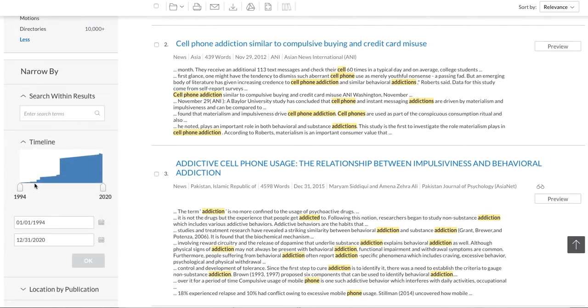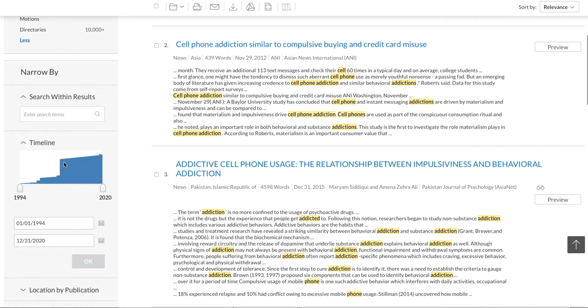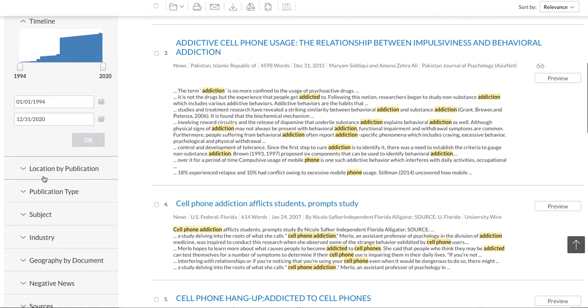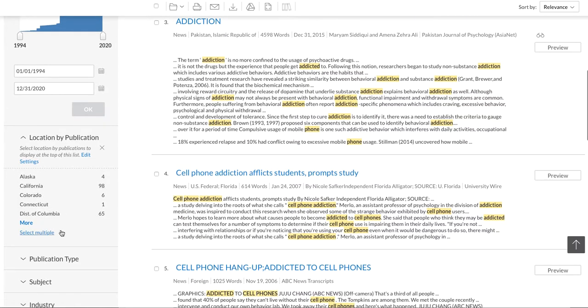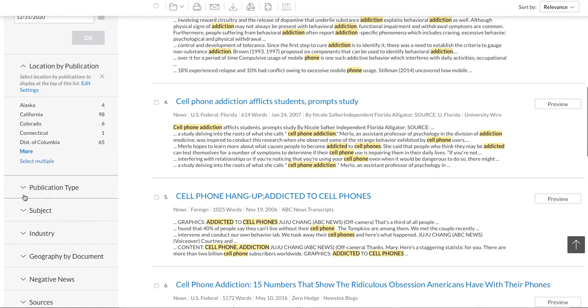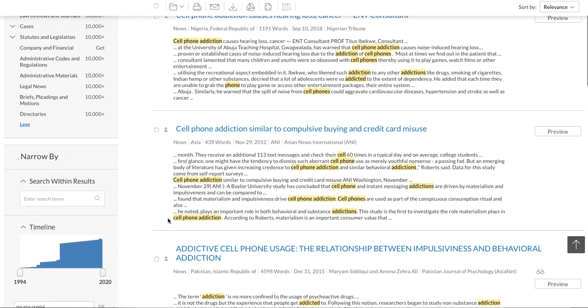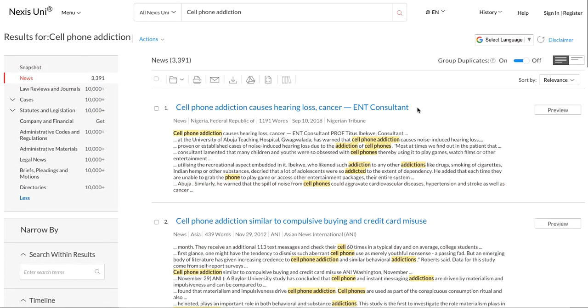If you click on this, you'll see, okay, well, people really started worrying about this in early 2000s, it looks like, where it was published. So you can look at some of these things. That will be helpful. California has a lot of them. Interesting. Subject, industry, all sorts of fun stuff. So how do we start? That is a good question here.